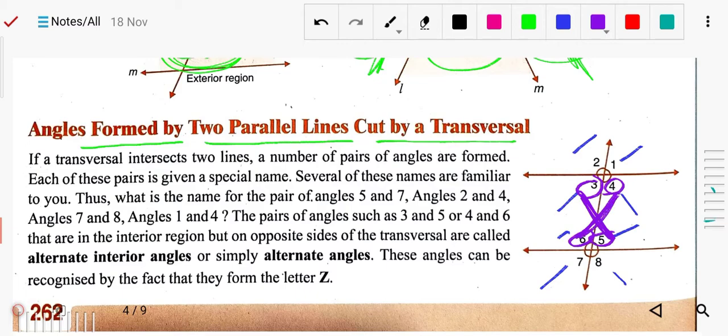These angles, 3 and 5, are called alternate interior angles, and 4 and 6 are also alternate interior angles. Also, 1 and 7, and 2 and 8, you can say they are alternate angles but not interior; they are exterior alternate angles because they are outside. If they are outside we call them exterior, if inside we call them interior.